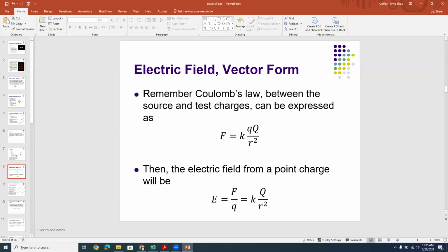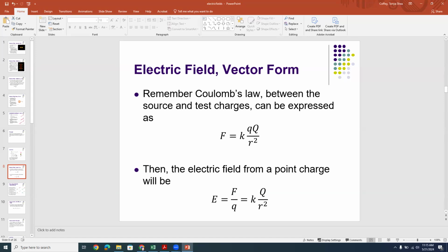Now I wrote it little q and big Q here because remember that I said that I was going to use a big Q for big charges and a little q for little charges. And the F equals QE thing, that Q is the little q, the test charge. So I'm talking about the force between a big source charge and a little test charge. If I want to figure out what the electric field would be due to the big source charge, then I would do E is equal to F over little q, and that would give me K big Q over R squared.